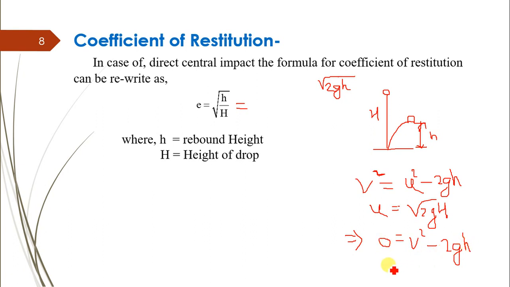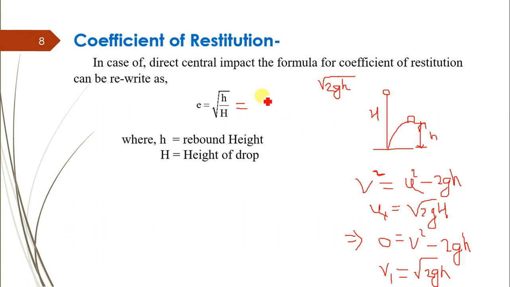Therefore v equals again under root of 2g small h. And we know that the second body is the floor, which is at rest. So these are the values for the first body, the ball, that is u1 and v1, and as the floor is at rest, both v2 and u2 will be 0.